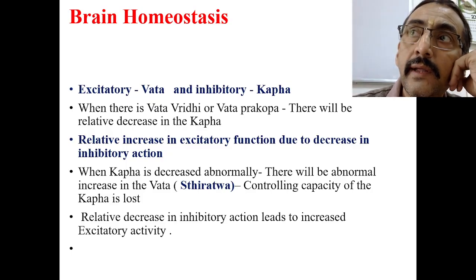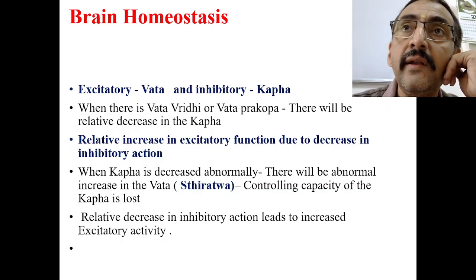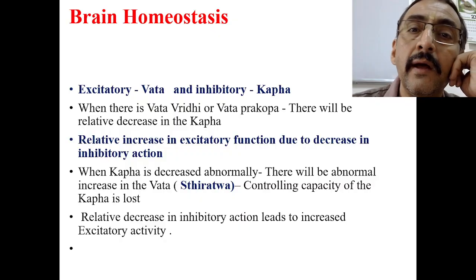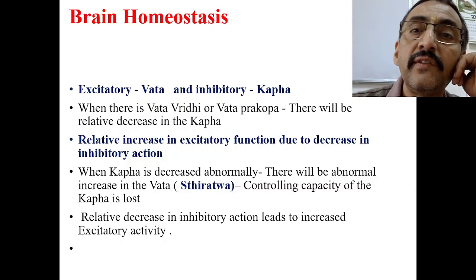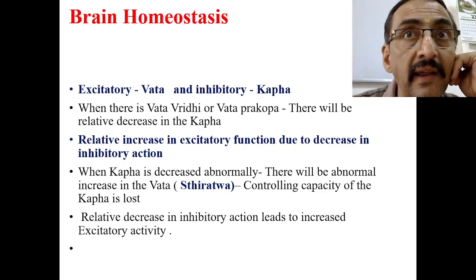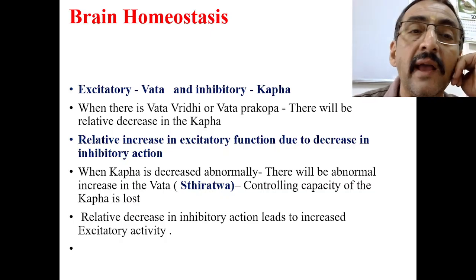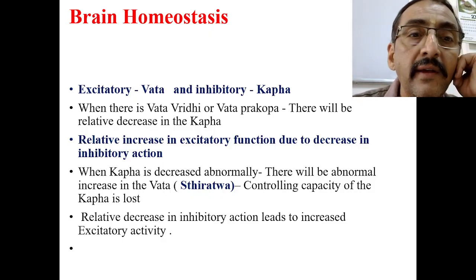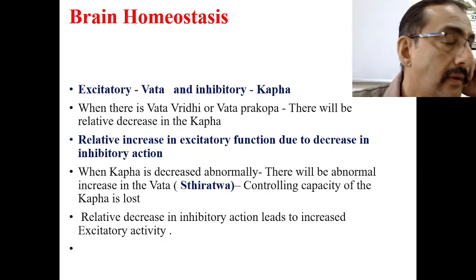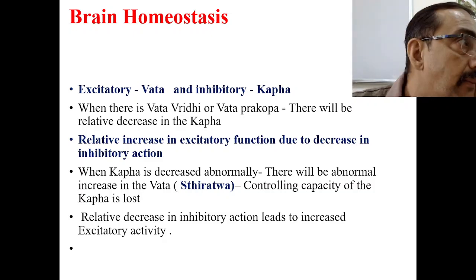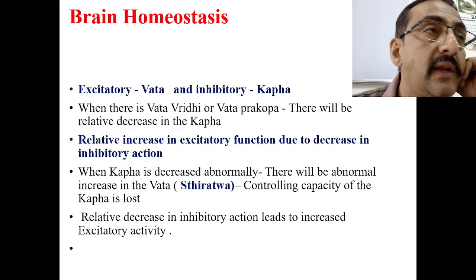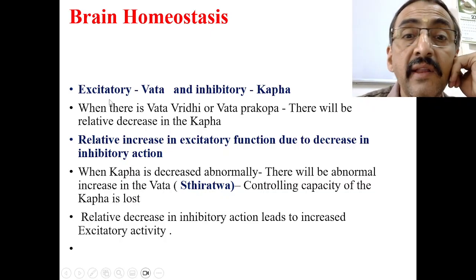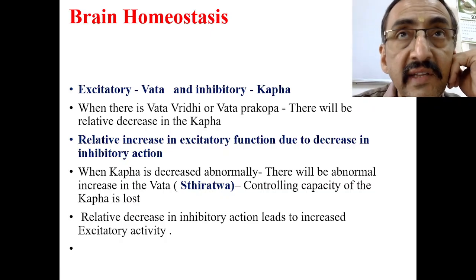Now, take that concept to Ayurveda. Excitatory is always Vata and inhibitory is always Kapha, because Rajas is Pravartaka, Kapha is Niyamaka. So that which controls is called Kapha, and that which is exciting, initiating, or Pravartaka, doing the action, that is Vata. So Vata and Raja are interconnected, and Kapha and Tama are interconnected. So when there is Vata Vriddhi or Vata Prakopa, there will be a relative decrease in the Kapha. So there is a relative increase in the excitatory function due to decrease in the inhibitory function.